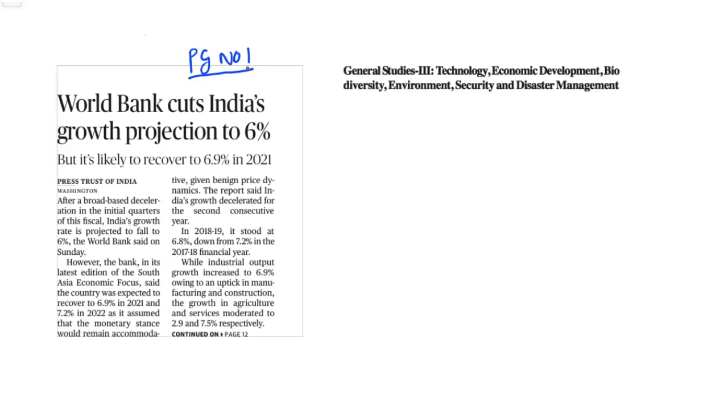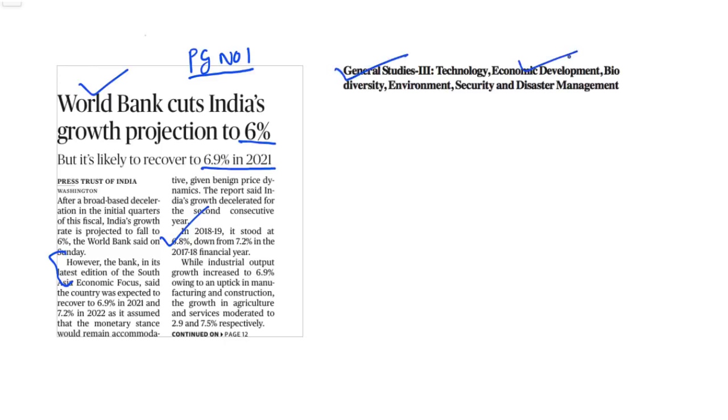Now, this article on page number 1 talks about the recent report released by the World Bank, which is known as the South Asian Economic Focus. And it has projected that India's GDP growth rate is likely to decline and reach up to 6%. Now, in the last year, that is 2018 to 19, the GDP growth rate stood at about 6.8%. However, it has predicted that the growth rate is likely to recover to about 6.9% by the year 2021. So this will form part of the General Studies Paper 3 under the topic Economic Development.